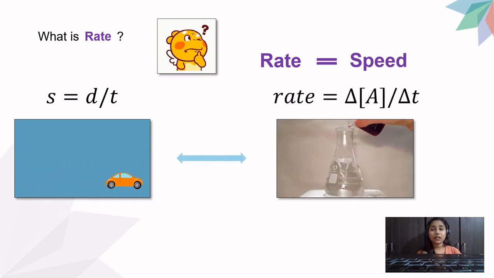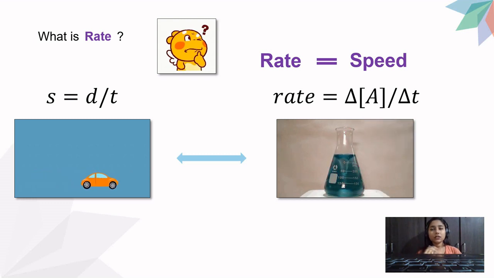So here, I'll relate this word speed to the word rate. Now, what is rate? Rate is nothing but a change in chemical concentration of reactants or products per unit change in time. Now, this definition, I'll clarify it. I'll give you the proper definition also. But here, I just wanted to relate it with speed.